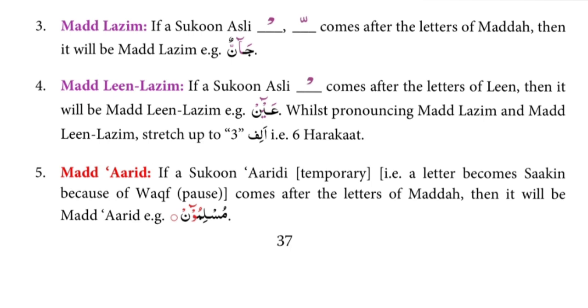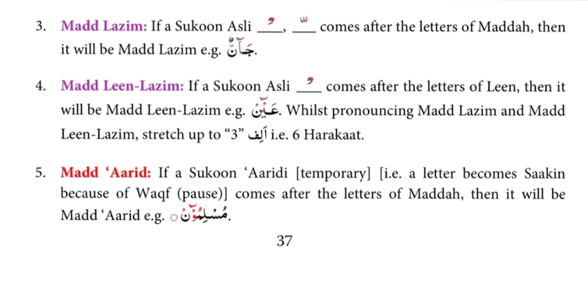Next rule. Madde arid. If a sukun arzi, temporary, that is a letter becomes sakin because of waqf, pause, comes after the letters of madda, then it will be madde arid. For example, Muslimun. Dear viewers, if you see a temporary sukun after alif madda, waw madda or ya madda, then it will be madde arid.